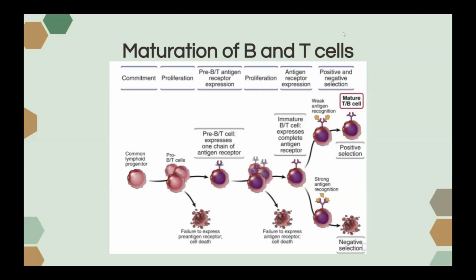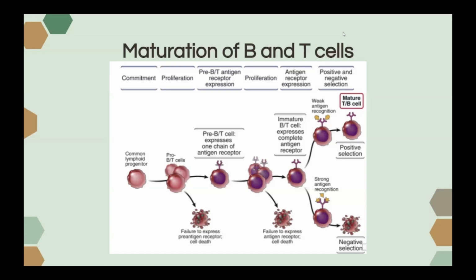Once they go through positive and negative selection, they have peripheral selection, where they leave the bone marrow, and if they react to self-antigens, they will be rendered non-responsive or undergo apoptosis. T cells also undergo positive and negative selection. However, there are some differences.